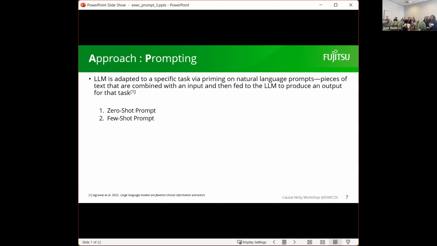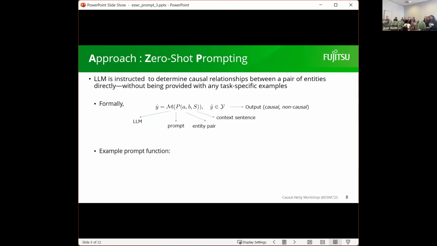And prompting can be broadly divided into two types here. First is zero-shot prompting and also few-shot prompting. I will explain each prompting method one by one. So the first is zero-shot prompting. Here, the large language model is instructed to determine the causal relationship between a pair of entities directly without being provided with any training examples. So we just ask, basically.